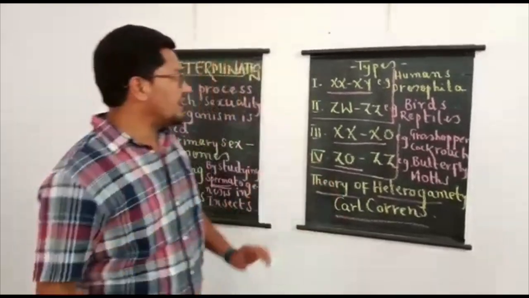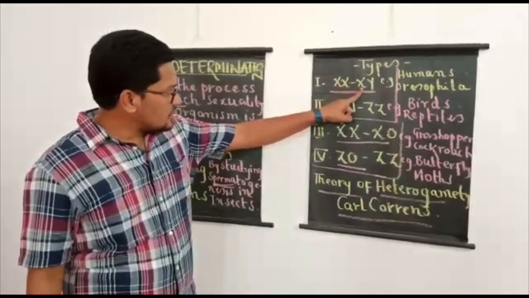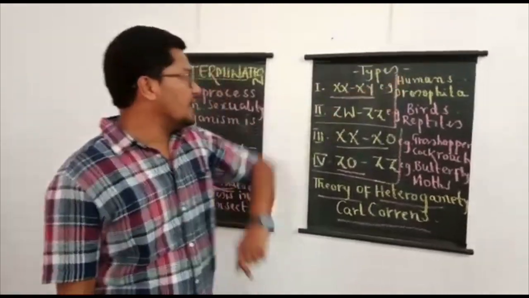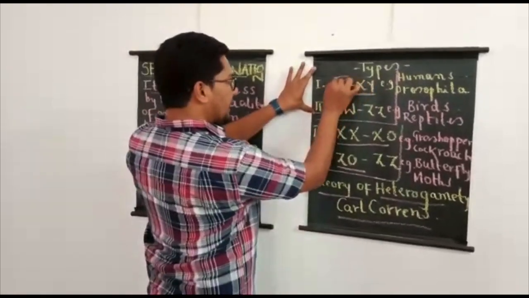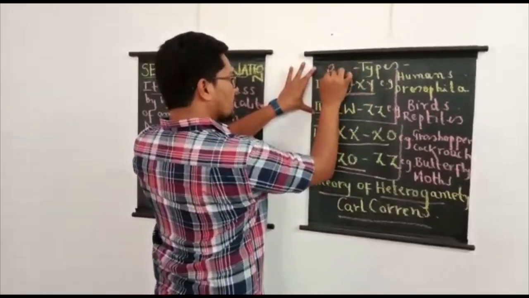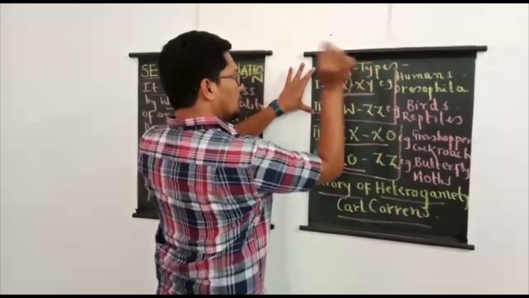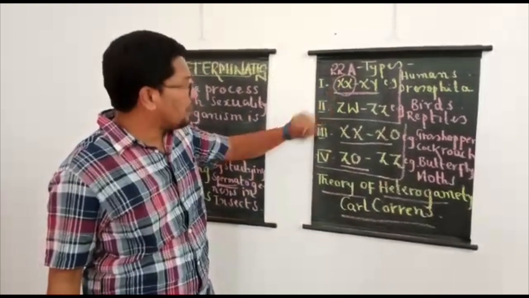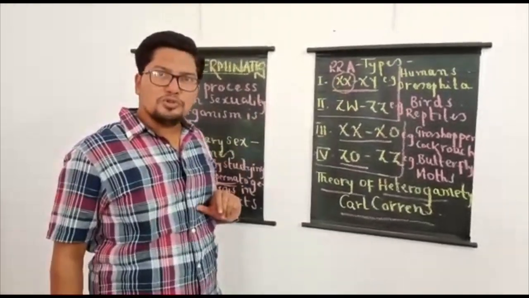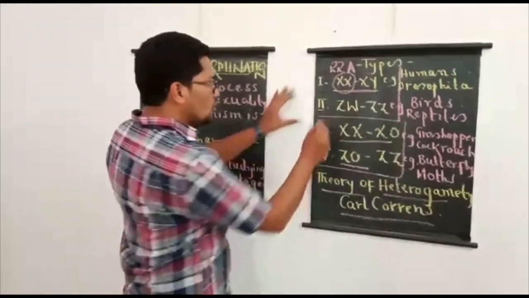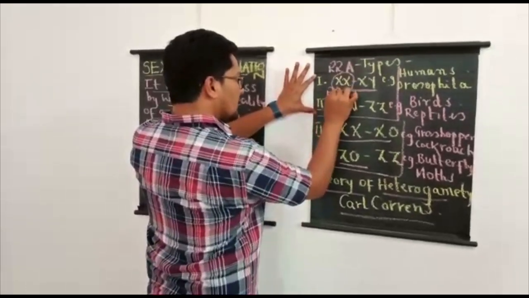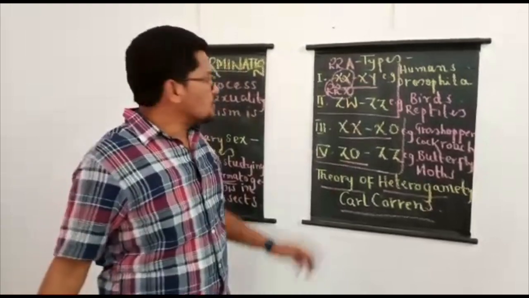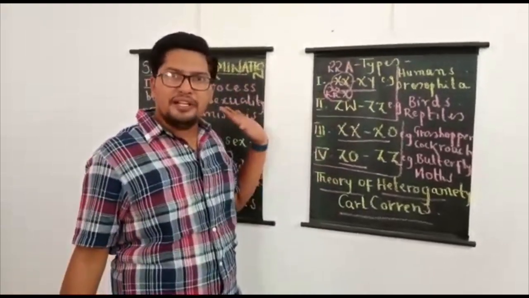So with that it is very clear. XX-XY method. If you look into human sex determination, in humans, the female has 22 pairs of autosomes, and in the 23rd pair, two copies of X chromosomes are present. So that's why the human female always produces only one type of female gamete, that is the ovum.